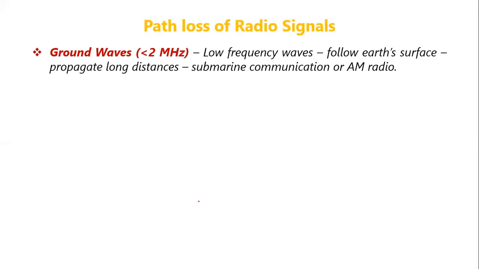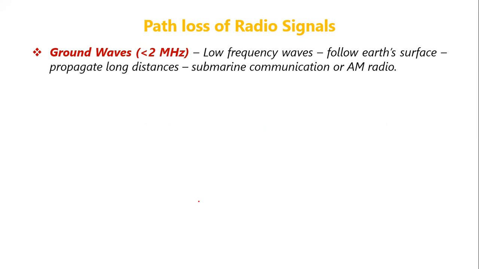Let us discuss some different types of signals with different frequencies. If the frequency is less than 2 megahertz, such signals are called ground waves. They are typically low frequency waves, they can follow Earth's surface, propagate over long distances, and are used for submarine communication, because they can pass through the ocean.